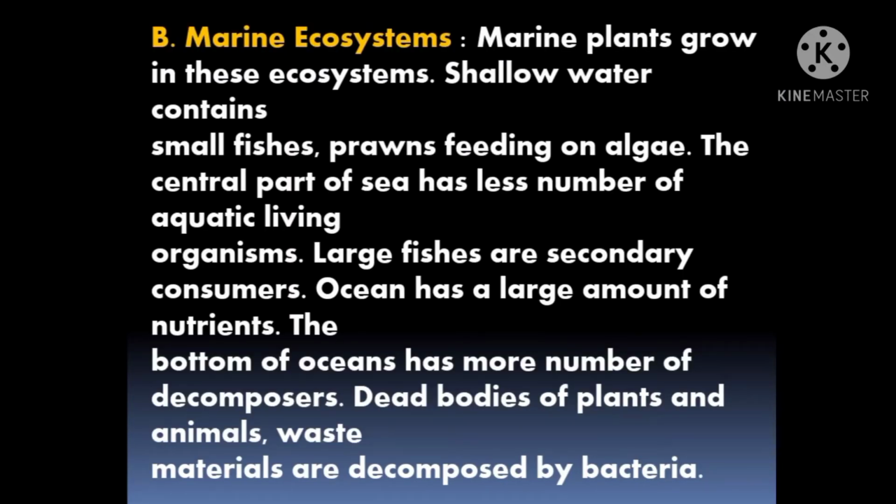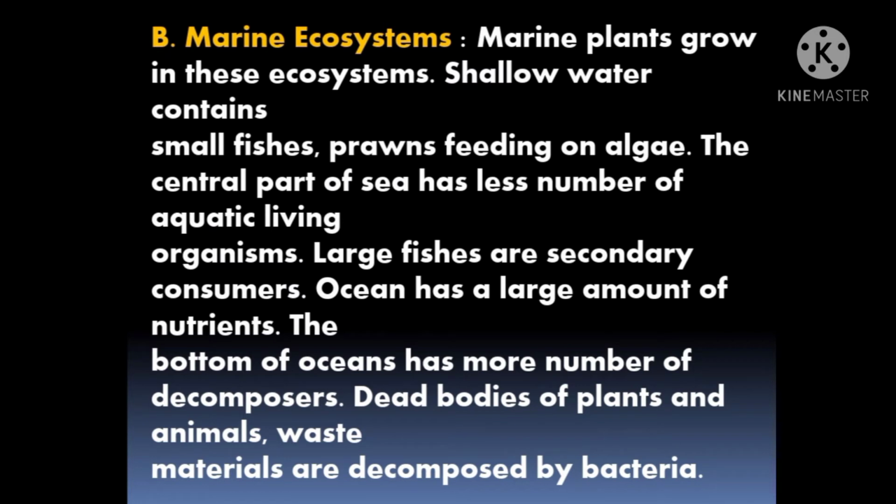Just have a look, students, at the image of the lake and pond. So students, our second type of aquatic ecosystem is the marine ecosystem. In marine, ocean and sea come. So what is the marine ecosystem? Let's see. Marine plants grow in these ecosystems. Shallow water contains small fishes and prawns feeding on algae. Now students, what is shallow? Shallow means of little depth. In the ocean or sea, at a little depth, you can find small fishes and prawns.